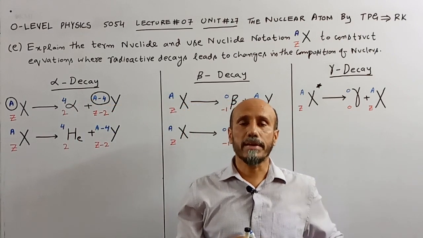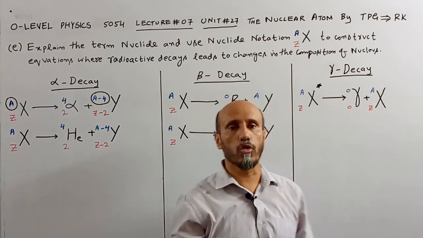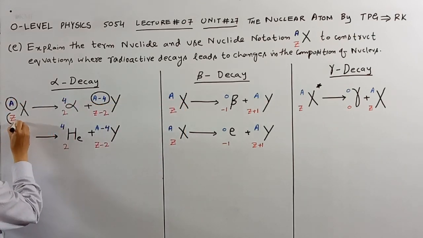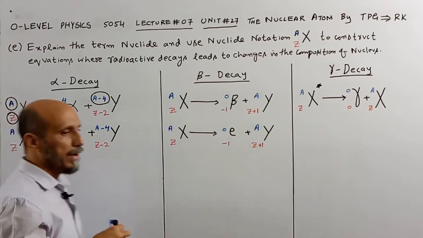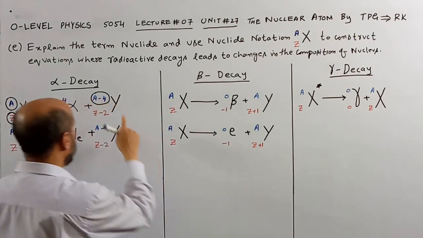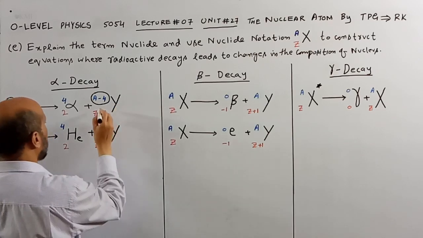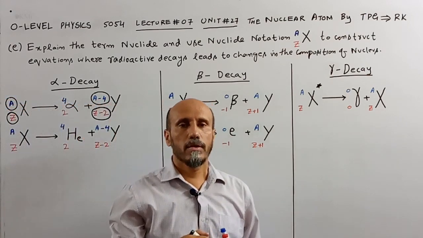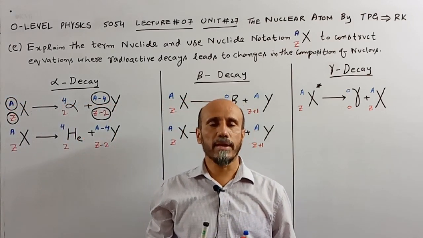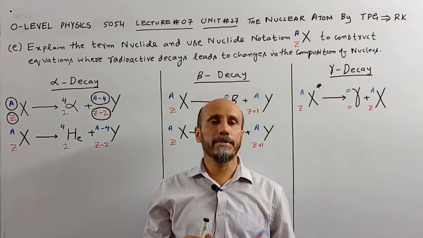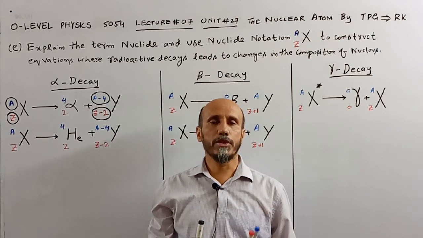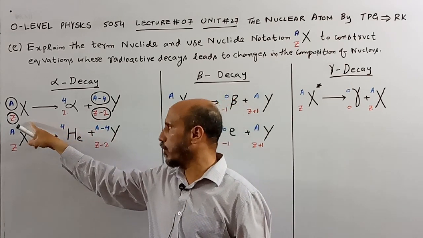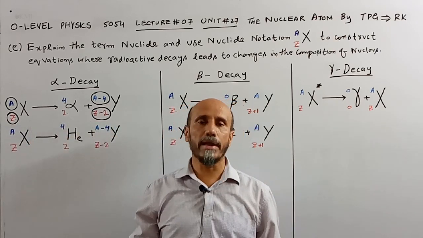The original proton number was Z, and in the new element it is Z minus 2. Whenever a radioactive element emits an alpha particle, the nucleon number in the new element is reduced by 4, and the proton number or charge number is reduced by 2.